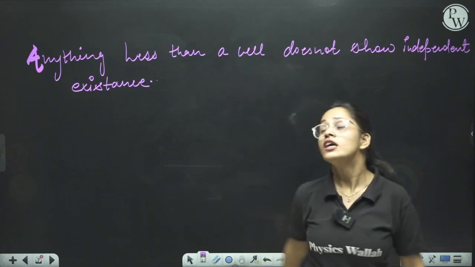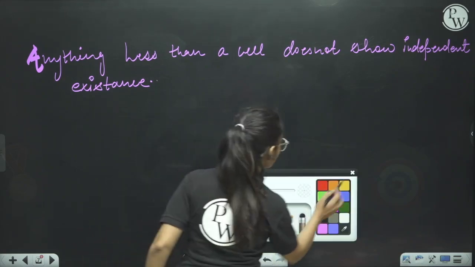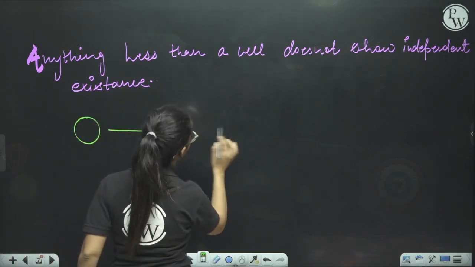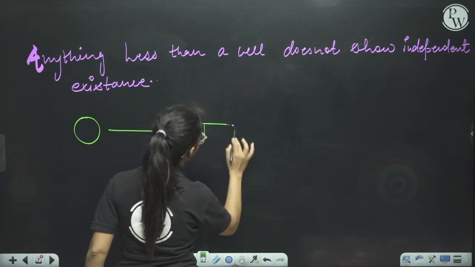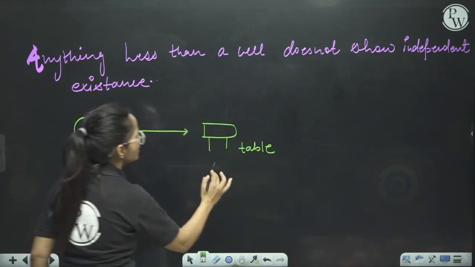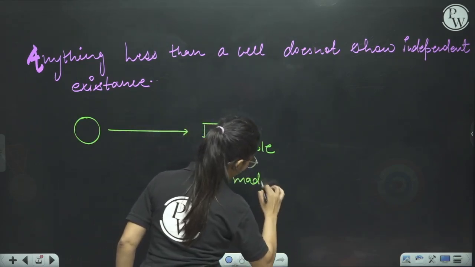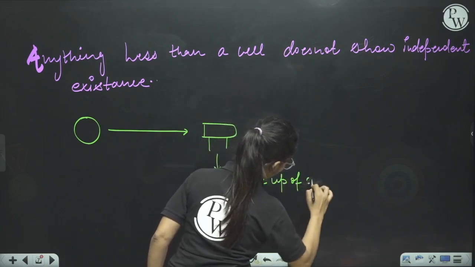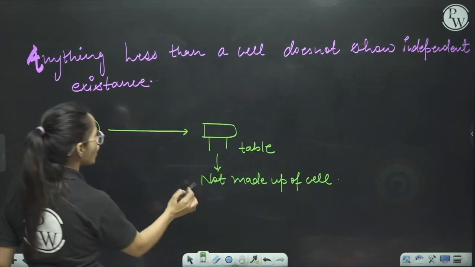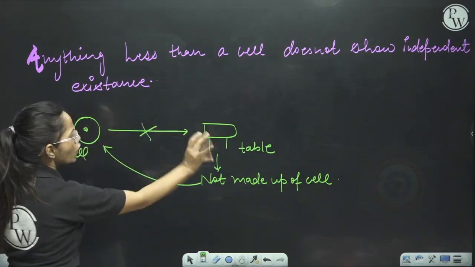Don't worry, students. The meaning of this line is that if something is not made up of cells, for example, this is a table, or you can say anything, this is a table and this is not made up of cells. If this is a table and this is not made up of cells, this is a cell. And this is not made up of cells.